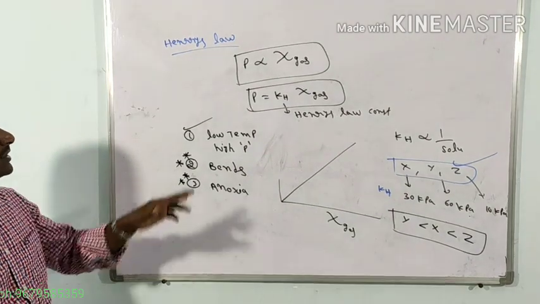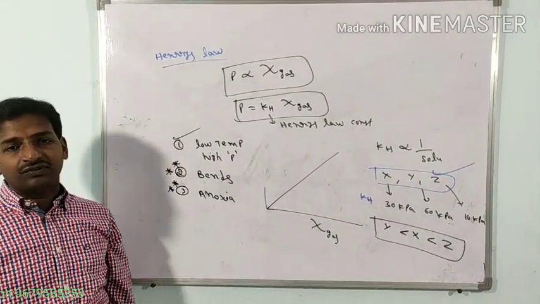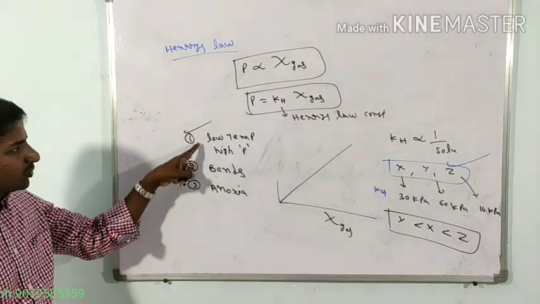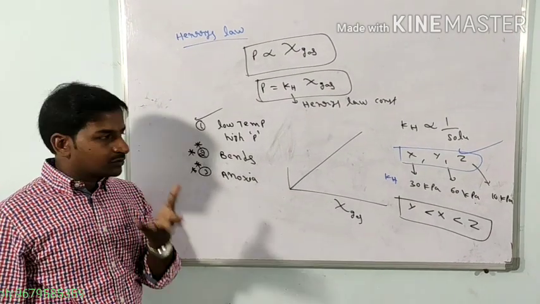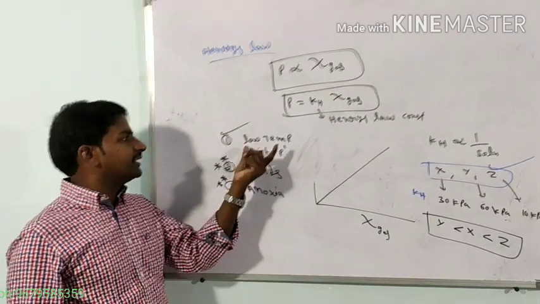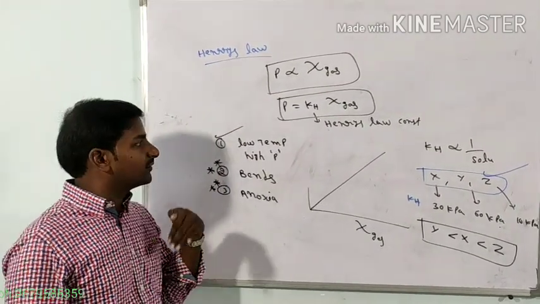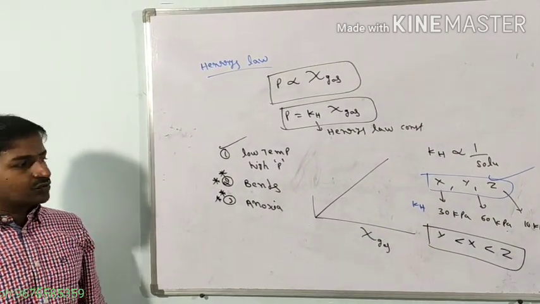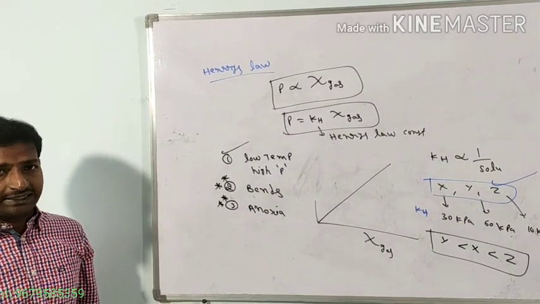So now what is the question? Define Henry's law and give the applications of Henry's law. The definition is this part. Applications, total 3. The first application is that while packing or manufacturing soft drinks, they are sealed under low temperature and high pressure because of more solubility of gas in liquid. The second one is the bends. Scuba divers wear an oxygen cylinder to avoid the bends.